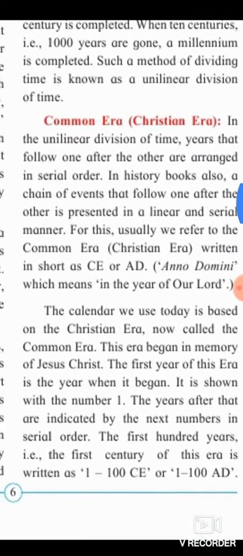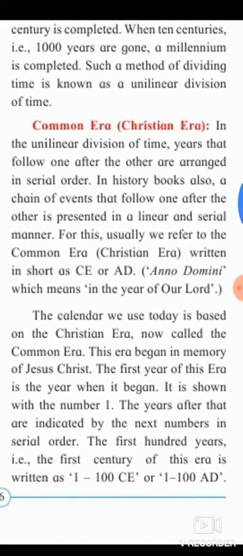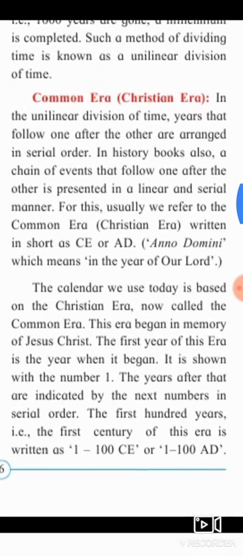Common Era, Christian Era. In the unilinear division of time, years that follow one after another are arranged in a serial order. In history books also, a chain of events that follow one after the other is presented in a linear and serial manner. For this, usually we refer to the Common Era, written in short as CE or AD.